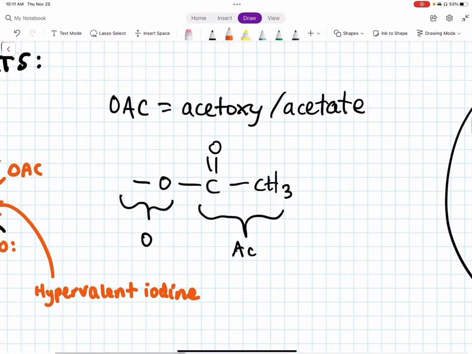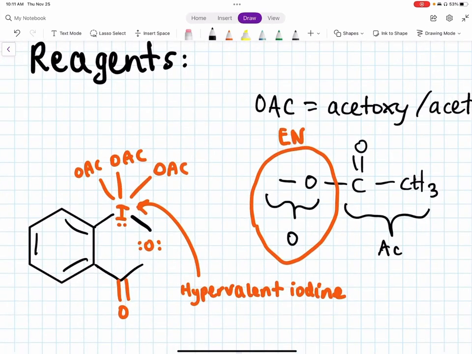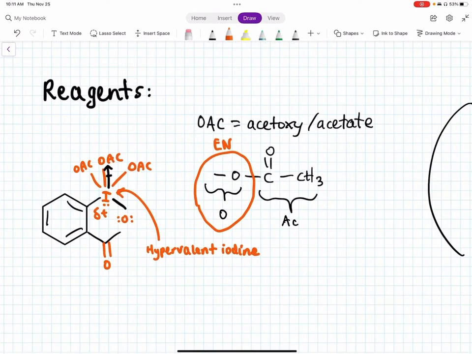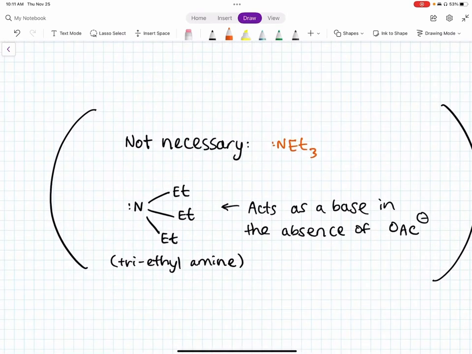Also, as you can see here, each acetate group has an oxygen. Oxygen is highly electronegative, which will pull electron density towards itself. So it'll pull electron density away from this iodine, giving the iodine a partial positive charge, which is important, and I'll show this later on. Also, a base is necessary. You can use triethylamine, but it is not necessary because there are conjugate bases which are produced, such as OAc negative, and I'll explain this later on.